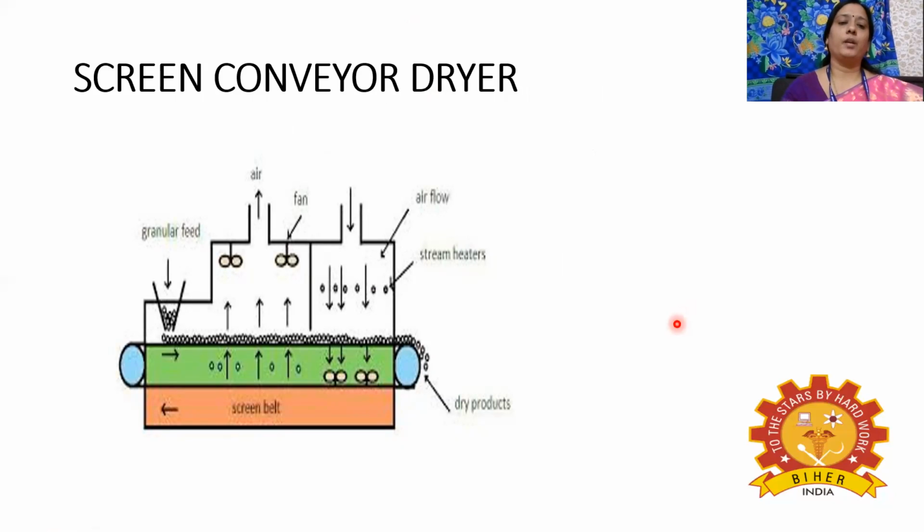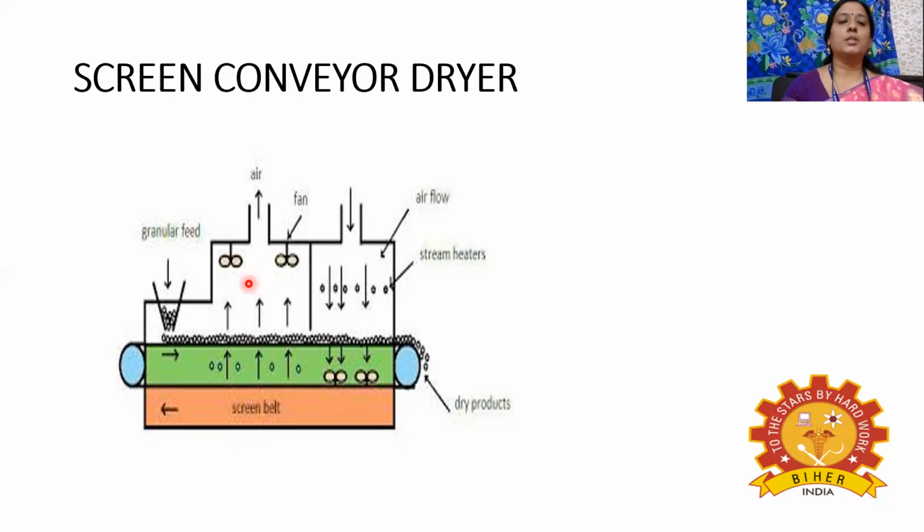Next, the screen conveyor dryer. Here a belt conveyor will be present. The belt will be perforated, in the form of a screen, so that the granular feed is placed on one side, and the heater will be present in the upper side as well as at the bottom. Once the air passes through this heater, it becomes hot air, and it will penetrate the screen on which the wet solid materials are present.